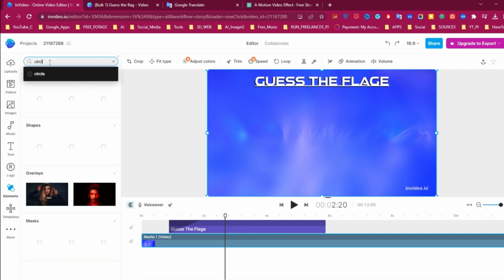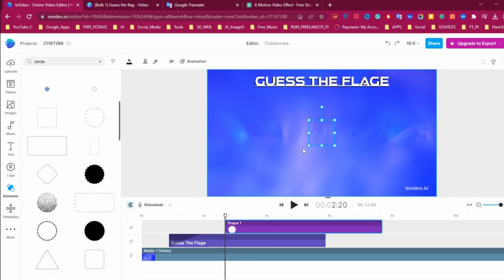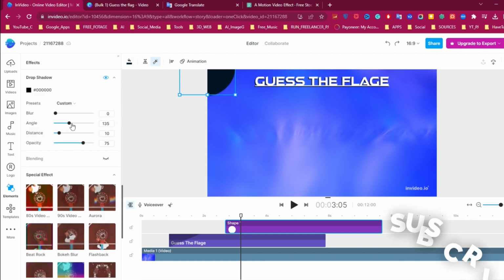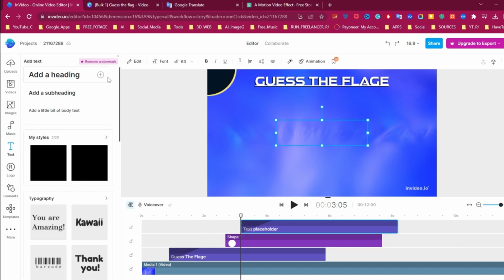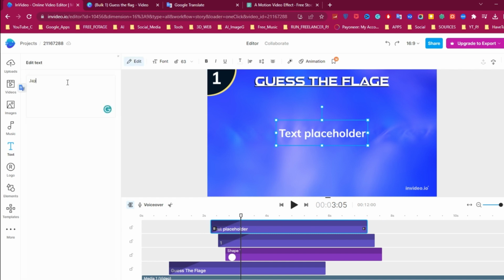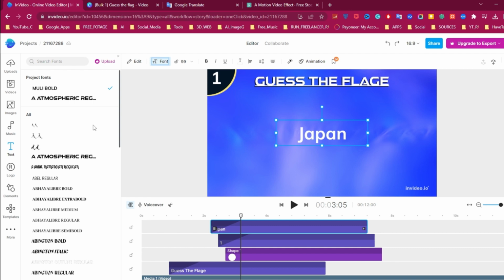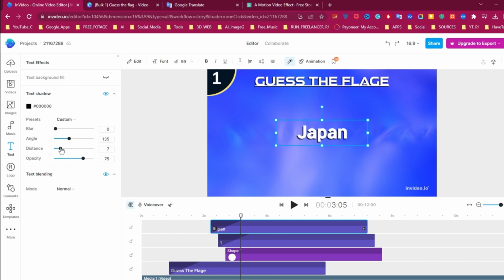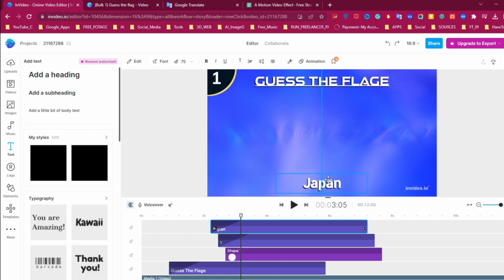Now go to Element and search for a circle. Add a circle and place it here. Like the text, add a yellow shadow to circle. Now add another text. Change the text to 1 and place it in the middle of the circle. Add another text for country names. Change the text to a country name, for example, Japan. Change the text font and add shadow to it. Drag it here and change the color to yellow.